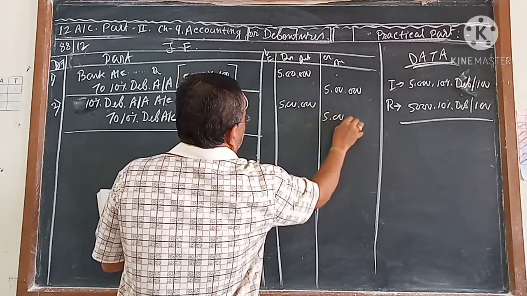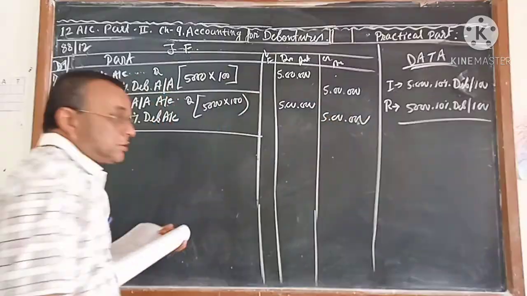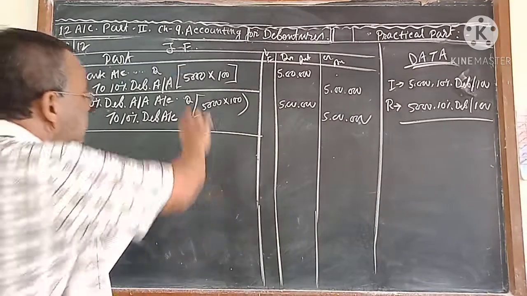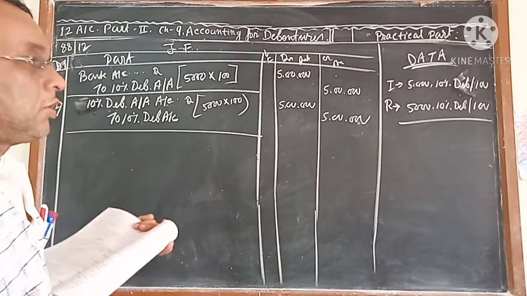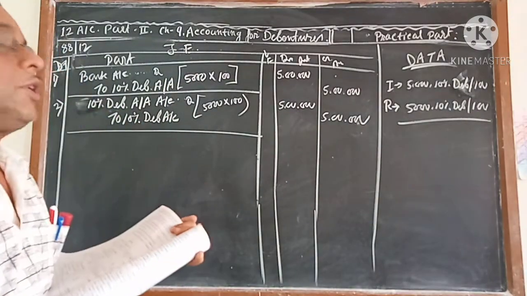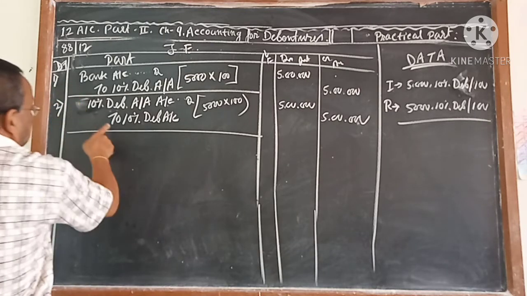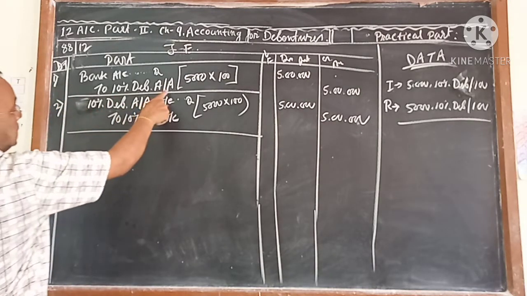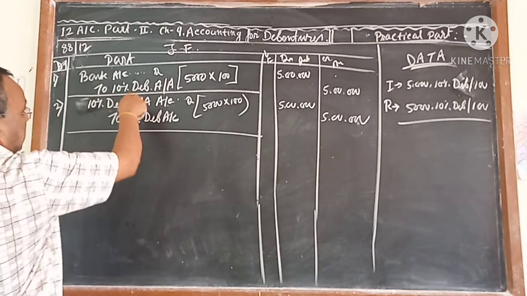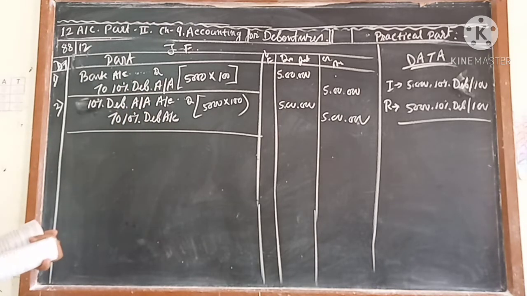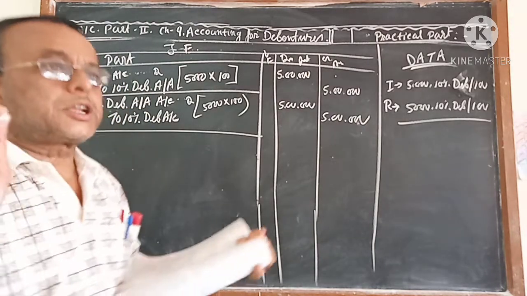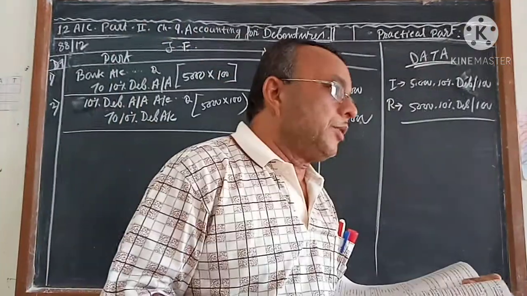How much? 5 lakh. Just now I told you, if you merge or combine these two entries, your journal comes: bank account debit to 10% debenture. See, bank account debit to 10% debenture. The debenture applications and allotment debit and debenture applications and allotment credit will be cancelled. These two entries come only for the issue of debenture.